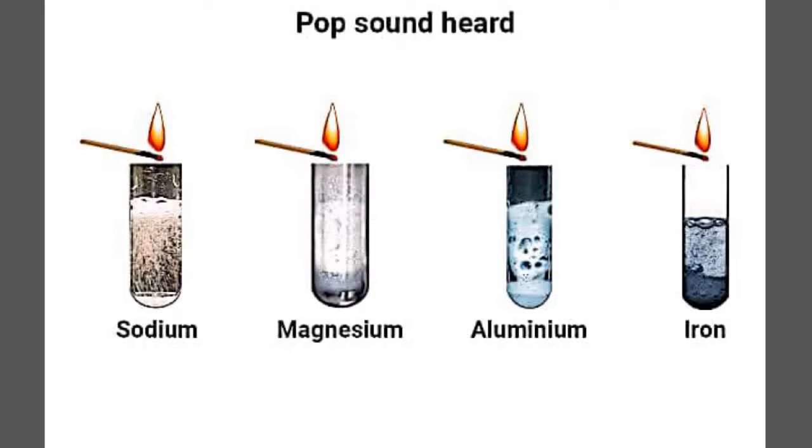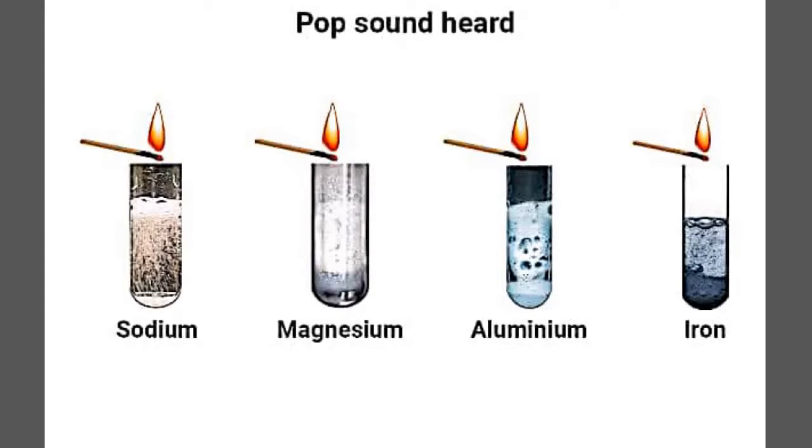For this, you have to just collect the gas somewhere. Maybe you can do this by closing the mouth of the test tube with the thumb, and then bringing a burning matchstick near the mouth of the test tube, and then immediately removing your thumb so that the gas comes in contact with the burning matchstick.